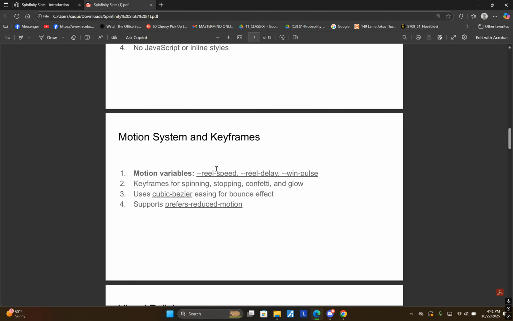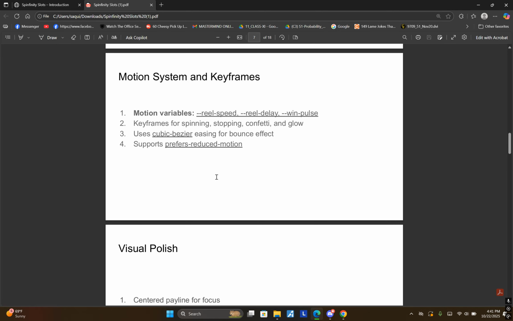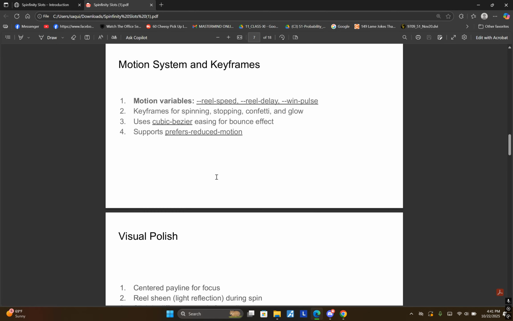For motion systems and keyframes, our motion system is built on the variables reel speed, reel delay, win pulse, and ease snap. These tokens keep timing consistent across animations. The keyframes control spin, stop, glow, and confetti. We also use a cubic-bezier curve for a little bounce when the wheels settle, and everything respects prefers-reduced-motion so users prone to motion sickness can still interact comfortably.